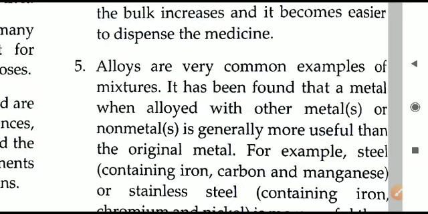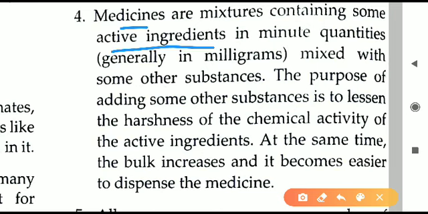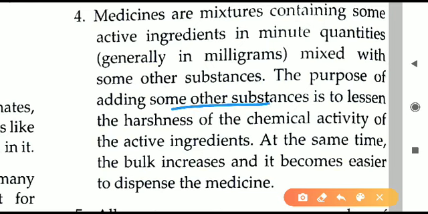After that, in point number 4, one more important thing is given here. The medicines are mixtures of chemicals, but these chemicals are mixed with some other substances. What are those other substances? Something to neutralize the effect of chemicals, because if we eat only the chemicals in the form of a mixture, it will be more harmful to our body. So we are mixing some other things.